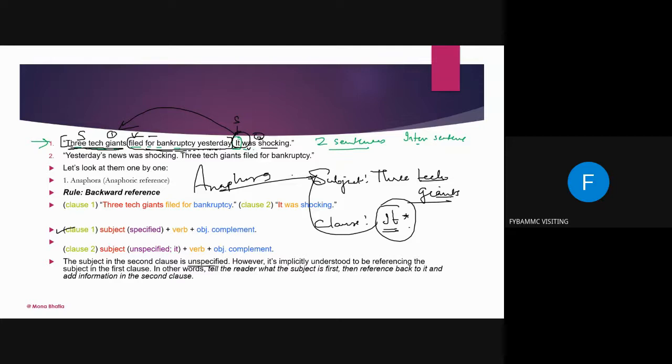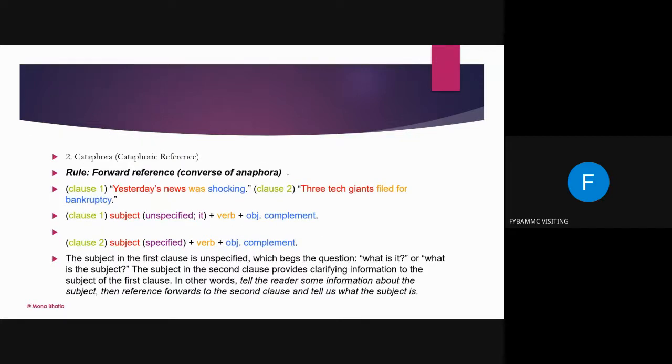All right, now moving ahead, let's see one example for cataphora. Now the sentence is, yesterday's news was shocking. Three tech giants filed for bankruptcy. Now the same sentence modified in a different way. Yesterday's news was shocking. Now what is this? What was yesterday's news? Its information is coming later on, and that is three tech giants filed for bankruptcy. So what was the news? That three tech giants filed for bankruptcy.